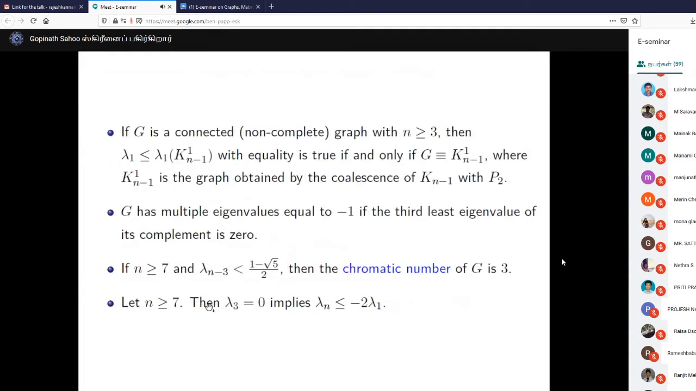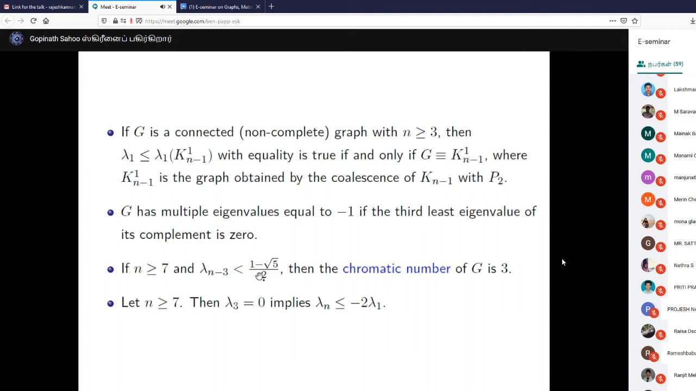Okay. There are many other properties, like if G is connected and n is greater than or equal to 3, then lambda 1, the smallest one, satisfies this condition: lambda 1 is at least that of K_{n-1,1}. What is this K_{n-1,1}? This is the graph obtained from K_{n-1}, the complete graph on n minus 1 vertices, and P2, a path on 2 vertices. One end of the path on 2 vertices is coalesced, meaning it got identified, with one vertex of the complete graph, right?